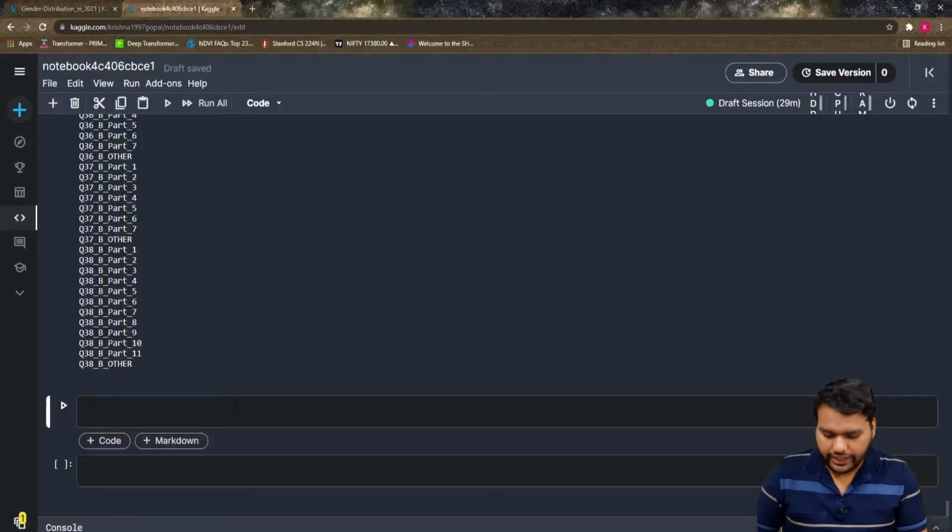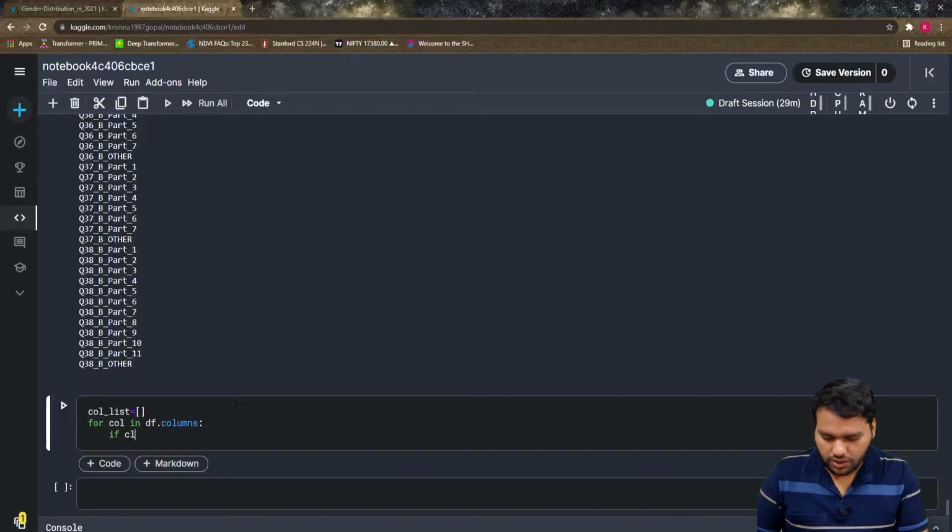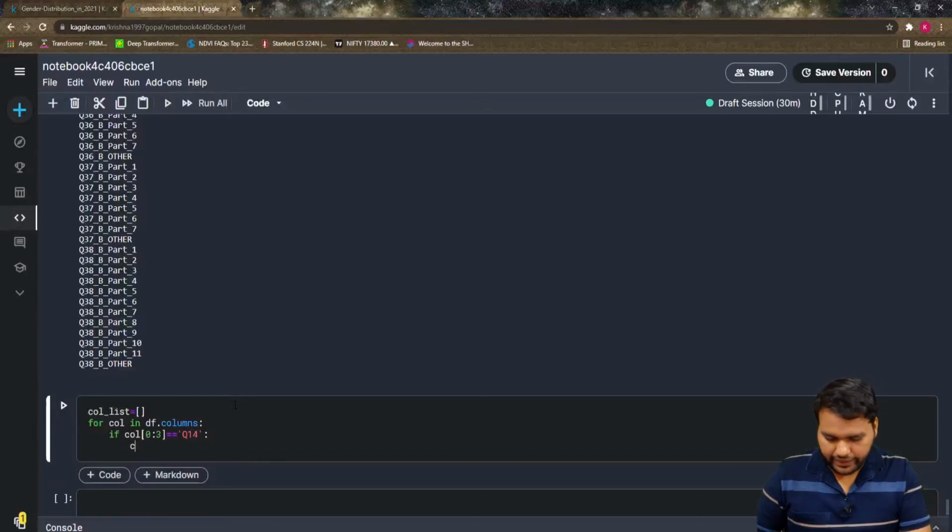So let's write the code for this. I define call list, which is an empty list, and for column in df.columns, if col, I'm performing the slice operation, col[0:3], where 3 is excluded, so 0 to 2, is equal to question number 14, then append it to the call list with call_list.append(col).